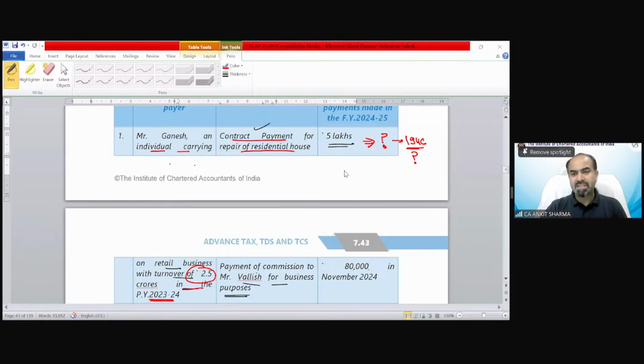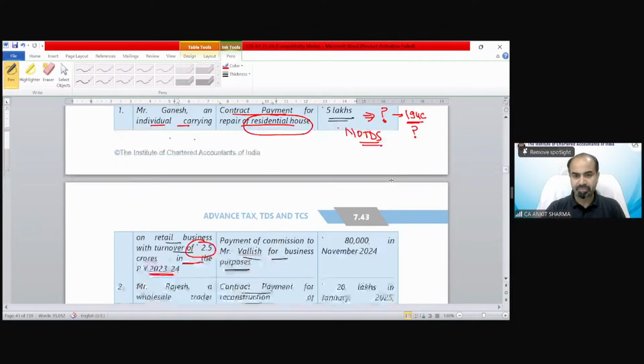So whether TDS is required to be deducted, the answer is no. Well done, because this is for a residential house, that means personal purpose. Under section 194C, there is an advantage that if you are an individual and you are paying for personal purpose, there would not be any TDS. So there is no TDS in this case. The reason is personal purpose.